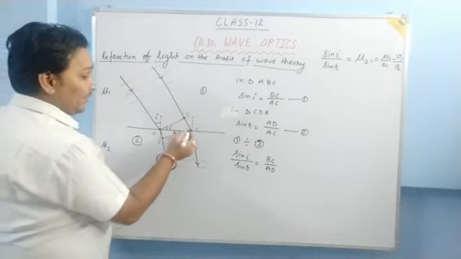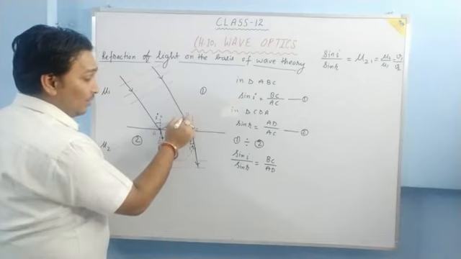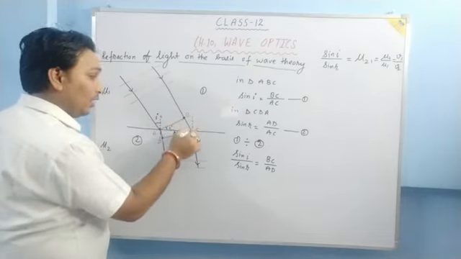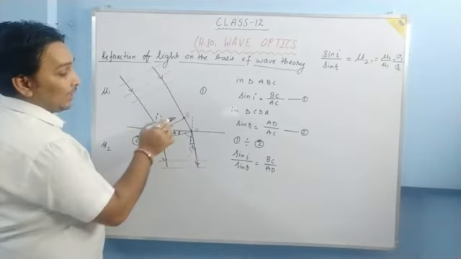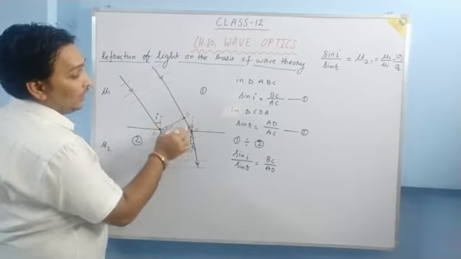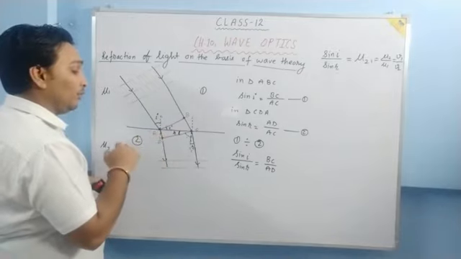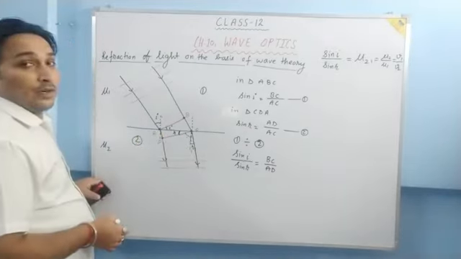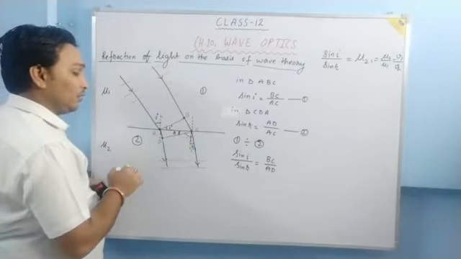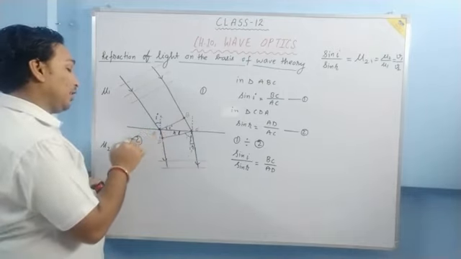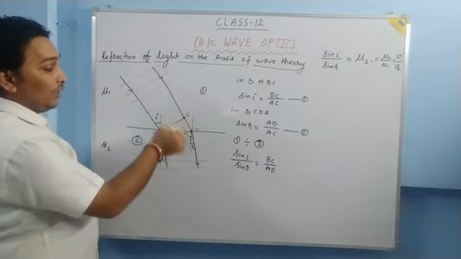Now, if CD is the true refracted wavefront, then the time in which the ray comes from B to C will be the same as the time in which the light comes from A to D. Means the time taken by the light to travel BC in medium 1 must be equal to the time taken by the light to travel AD in medium 2. Then only we can make this a wavefront. Suppose this light is not here, this light is here, then the wavefront will be like this. So the time taken by the light to travel AD in medium 2 must be equal to the time taken to travel BC in medium 1.